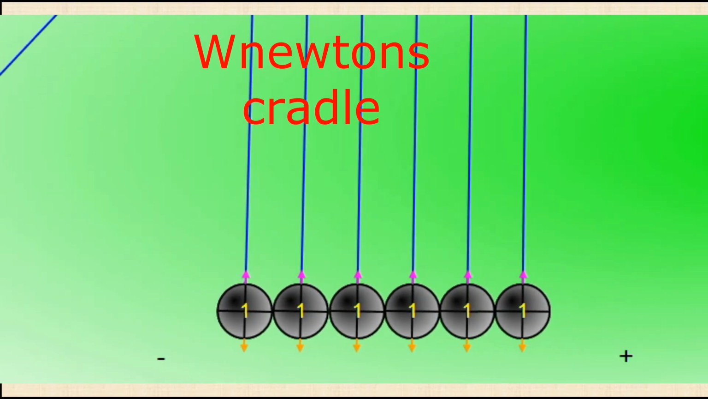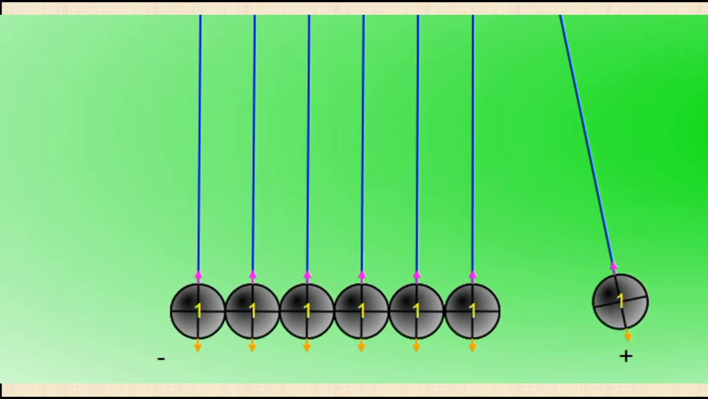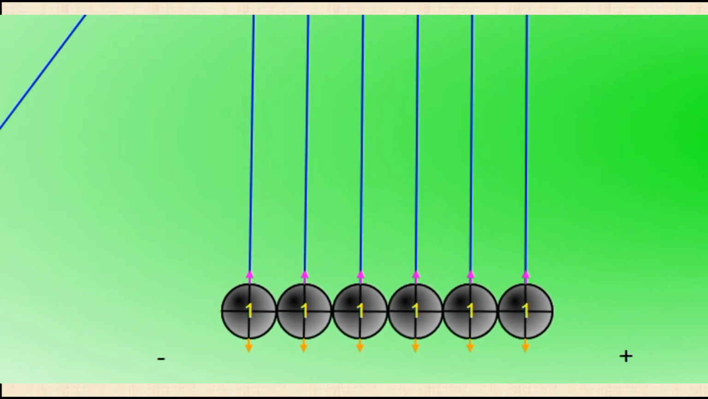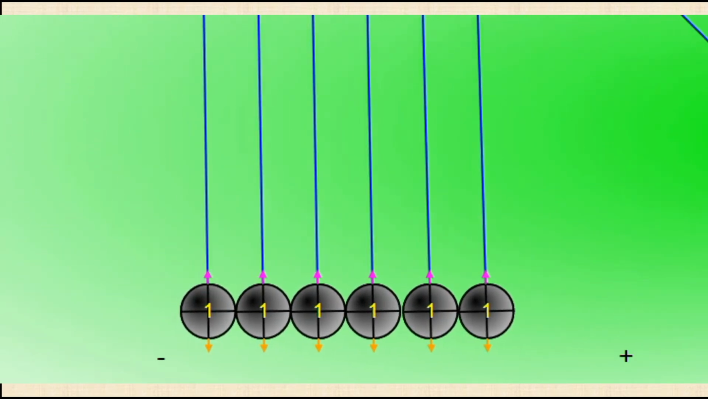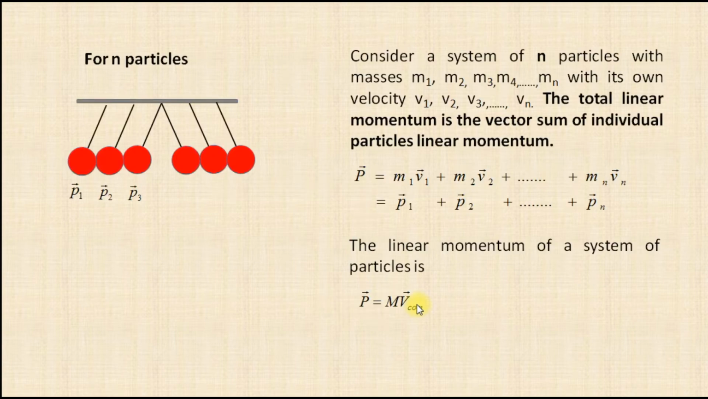Now you can see it is the initial velocity and it is the final velocity of the first particle. That means it is a one particle system. When it is collided with another body, the same momentum is transferred, and we can see the same thing in the video.